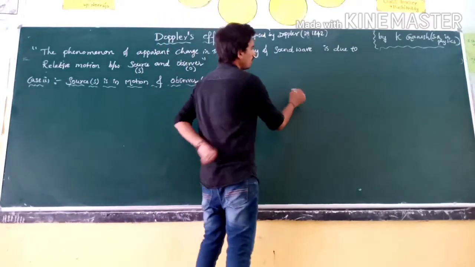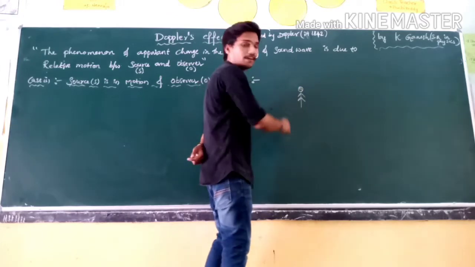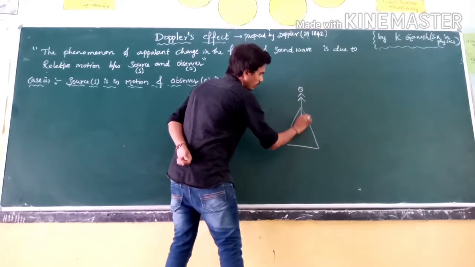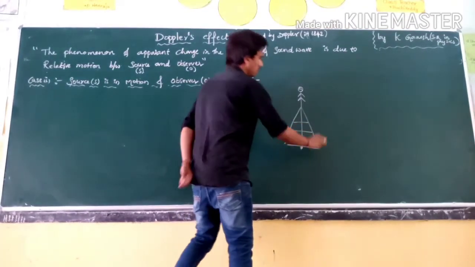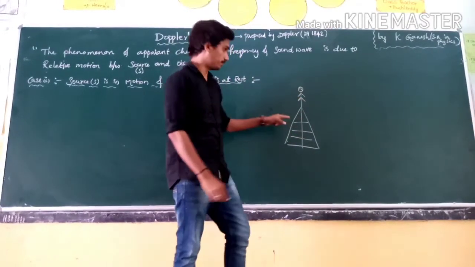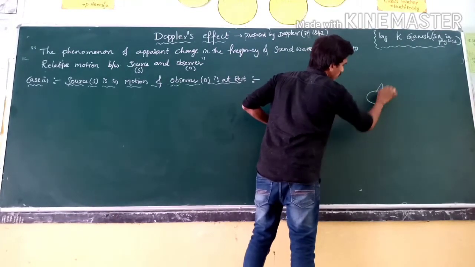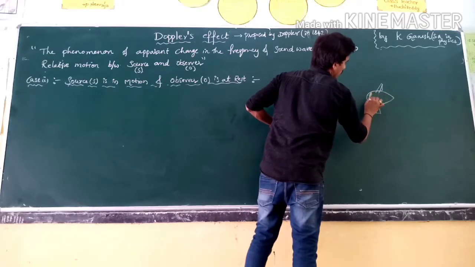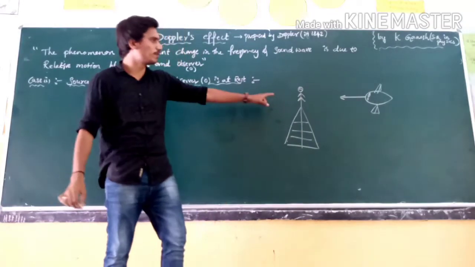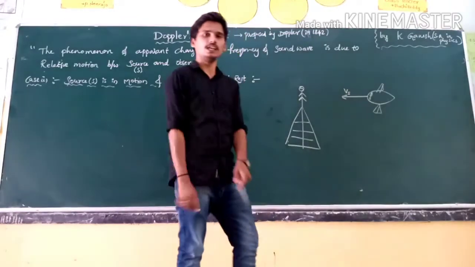See here. For example, this is my friend, and he is standing on the Eiffel Tower. So my friend is at rest, standing on the Eiffel Tower. And an aeroplane is moving towards my friend with velocity vs.